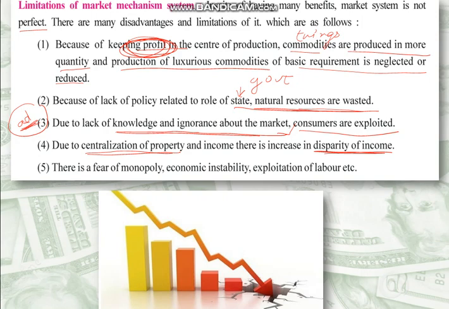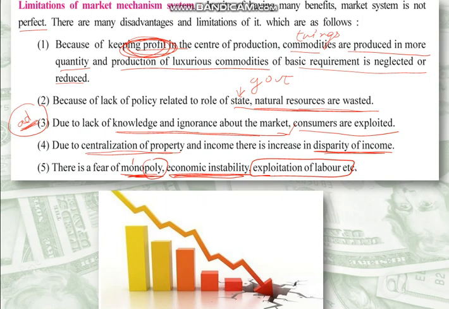And the fifth one, there is fear of monopoly. Mono is one and poly is rule, one person's rule. So when monopoly is there, the person can take whatever benefit he wants to take. Second, economic instability. Due to the high price rise, economic instability will also be there. And fourth, labor will also be exploited to a great extent.